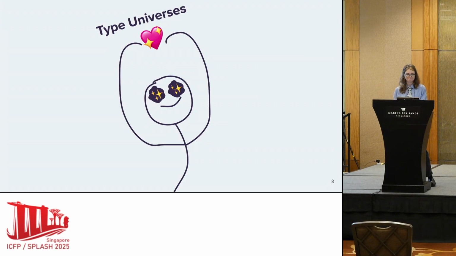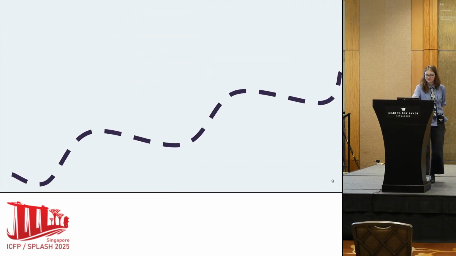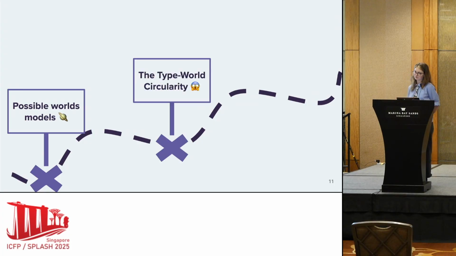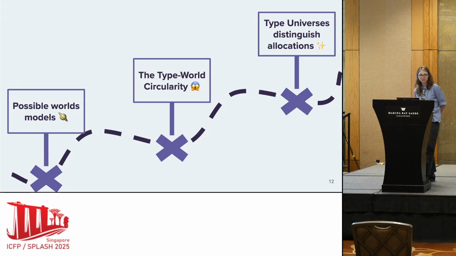So the plan for this talk is to spend quite some time on background, in particular on possible worlds models for modeling languages with mutable references. We then encounter the type world circularity, which is the source of all that complexity we saw in that earlier model. And then we'll talk about what this work does, which is using type universes to distinguish allocations, avoid the complexity from the type world circularity, and describe a new space of higher order references.